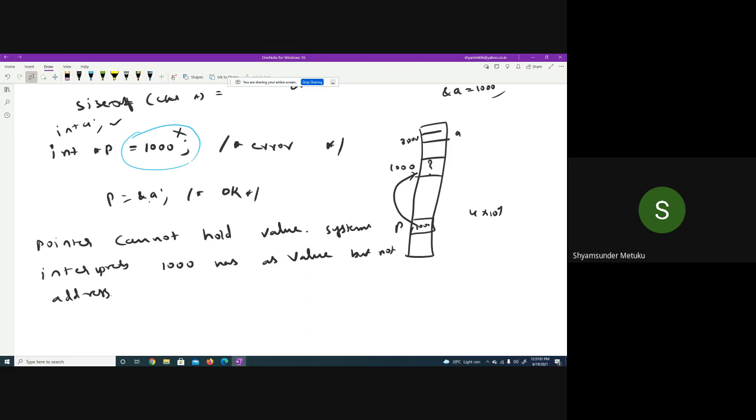Suppose some strange person comes and gives money to you, will you accept it just like that? No. Respond. It has no meaning, right? Somebody will give me money, we don't take that just like that. There should be some meaning to it. Similarly, p is equal to 1000 is possible, but it is not meaningful. Is it clear?